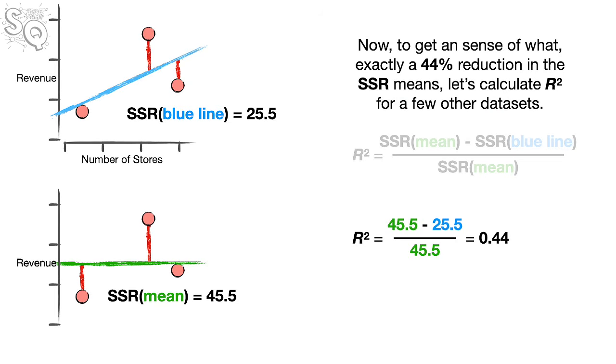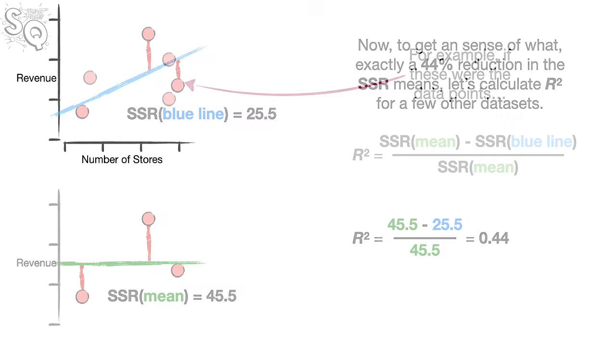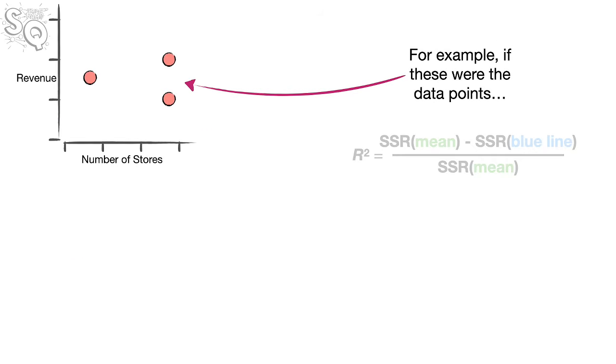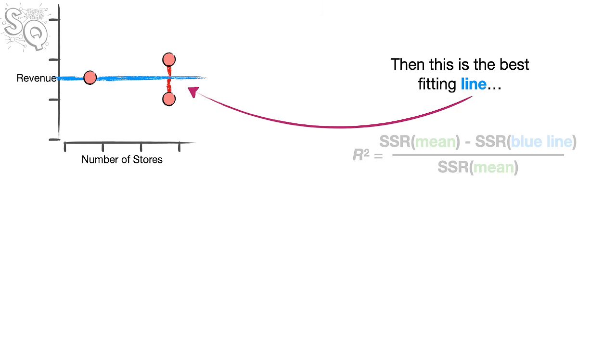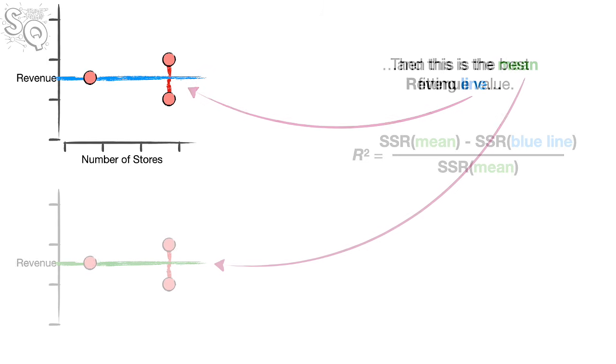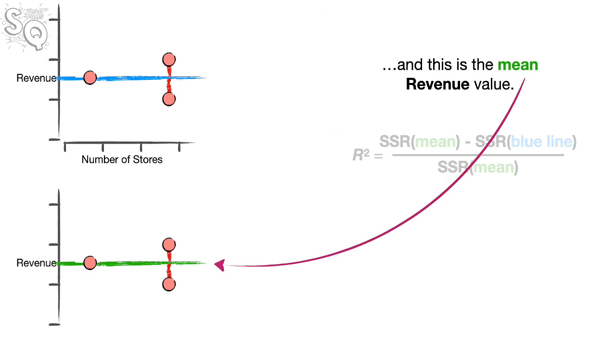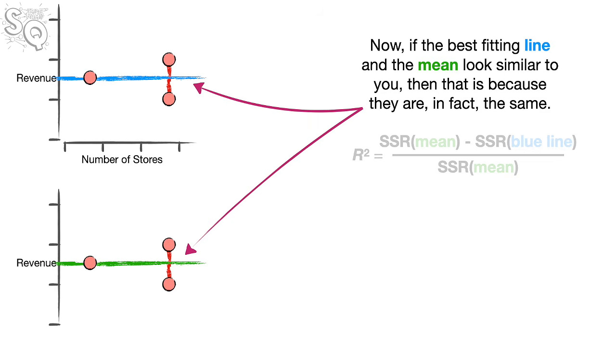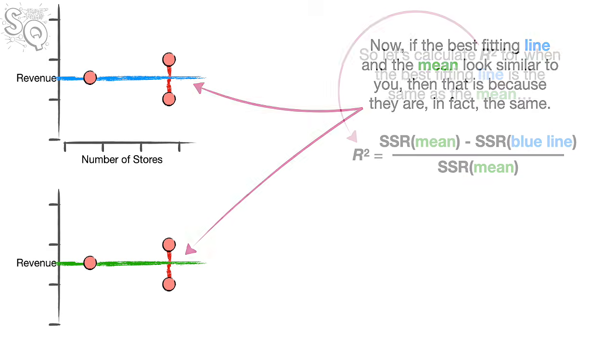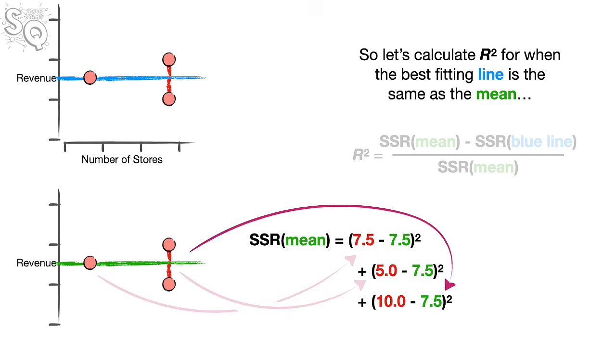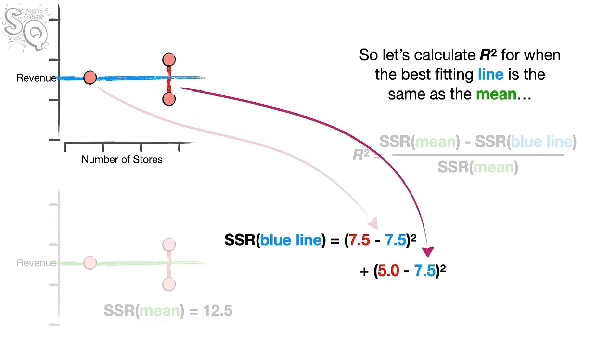Now, to get a sense of what exactly a 44% reduction in the sum of squared residuals means, let's calculate R² for a few other data sets. For example, if these were the data points, then this is the best fitting line. And this is the mean revenue value. Now, if the best fitting line and the mean look similar to you, then that is because they are, in fact, the same. So let's calculate R² for when the best fitting line is the same as the mean.